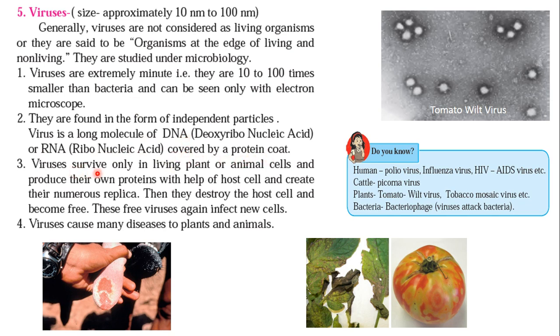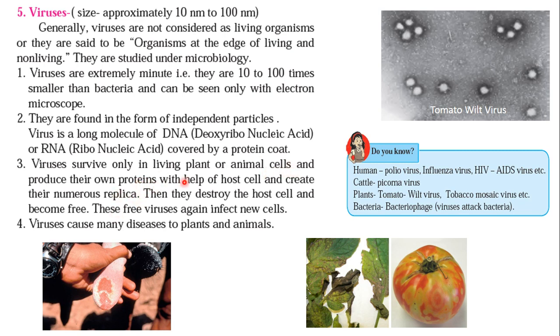Viruses survive only in living plant or animal cells and produce their own protein with the help of the host cell and create numerous replicas. When coronavirus enters our body, it enters animal cells and produces its own protein.